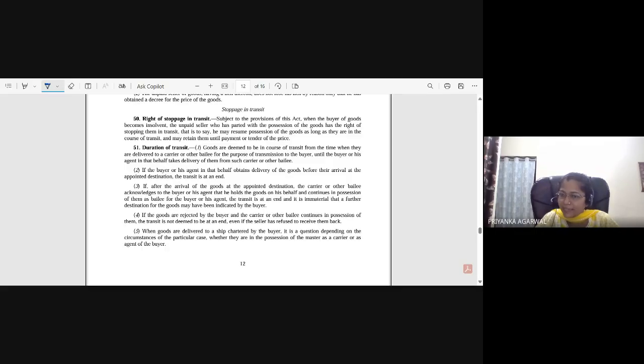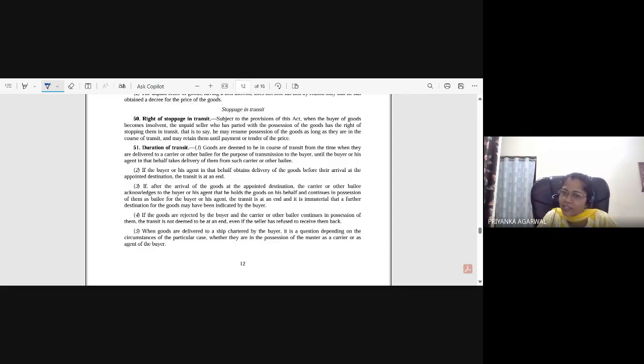If he is not saying that he is holding on his behalf, then this section will not apply. Okay, if he has already informed that he is holding the goods on his behalf, and the buyer might have told him, okay, and given another destination point, then still it will amount to delivery only.